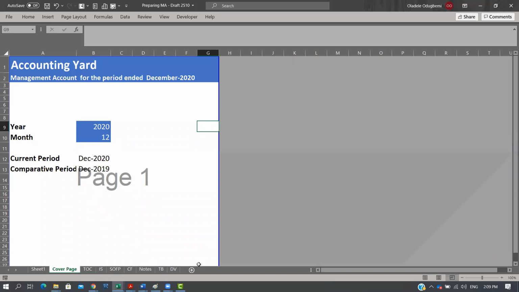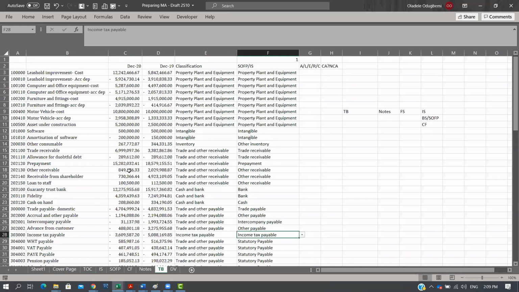So for example, what do I mean? If you look carefully at this trial balance, the first three digits here, 100, you'll notice that everything related to PPE starts with 100. Software is 101. Inventory is 200. Trade and other receivables is 201.